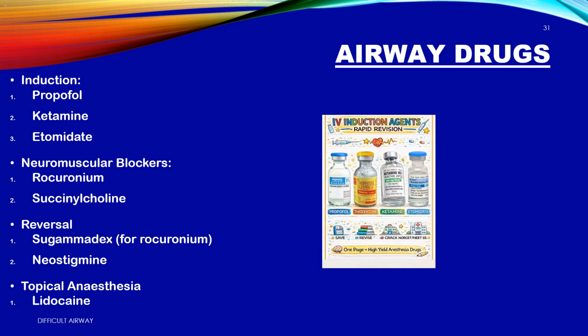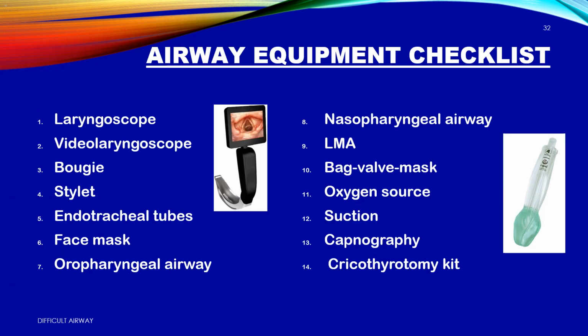Topical anesthesia. 1. Lidocaine. Blunts cough, blunts gag, buys you time for awake. Airway equipment checklist. If it's not on the table, it doesn't exist in a crisis. For the airway. 1. Laryngoscope. Direct. Your backup. 2. Videolaryngoscope. First line. See what you're doing.